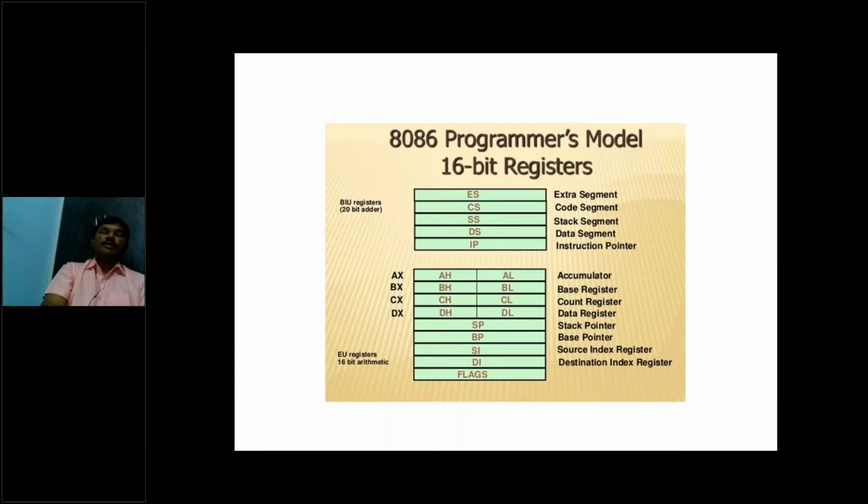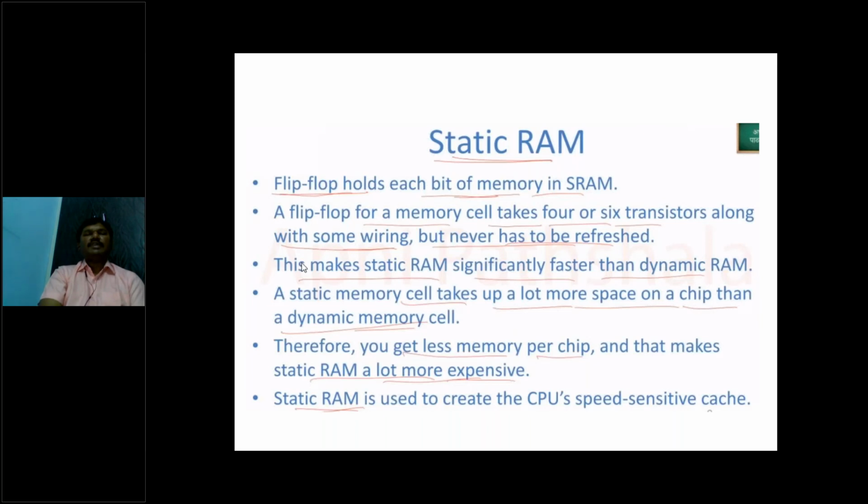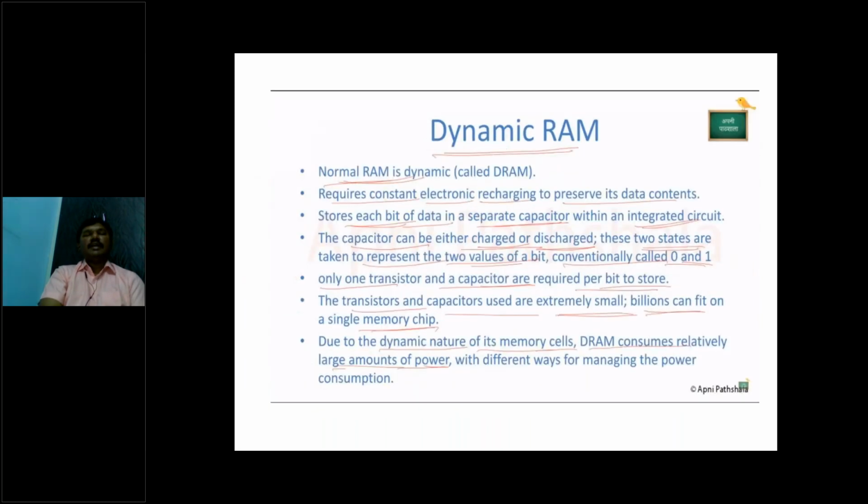Programming model means how the microprocessor can be run by programs. So these are the 14 16-bit registers, where we have 4 segment registers, 1 instruction pointer, 4 general purpose registers, 2 pointer and 2 source index registers, and 1 flag register. All of these help us write programs. It's called the programming model. RAM is again of two types: static RAM and dynamic RAM.